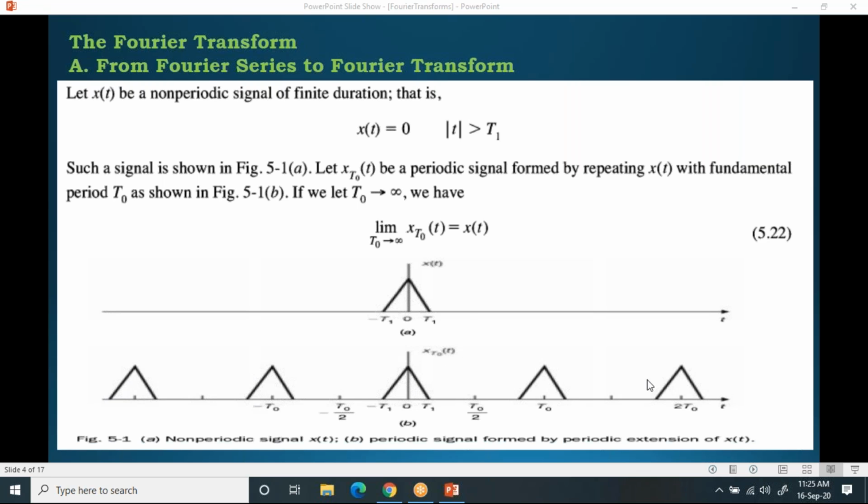If I have a signal like this, I can apply Fourier series. Since the same waveform is repeating for every t naught, I can say that the signal is periodic, and I can apply Fourier series to this. But here it is a finite signal. I can't apply Fourier series to this. Now please try to understand.